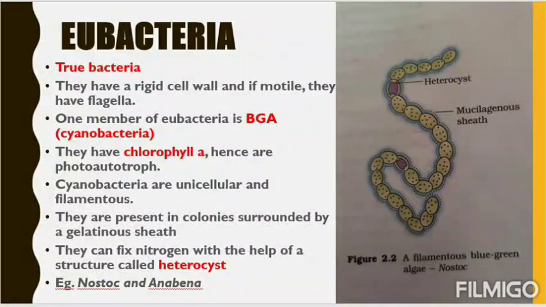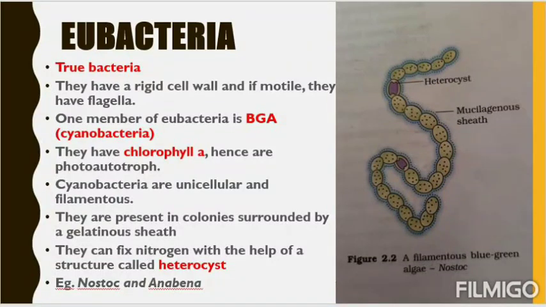Eubacteria is the true bacteria because the cell wall is very rigid, very strong, and if motile, they have flagella. See, some are motile, some are non-motile. If they are non-motile, then no problem. If they are motile, then they should have flagella. So this is the very advanced type than the Archaebacteria. Archaebacteria was very primitive type, but Eubacteria is very advanced type because they have rigid cell wall, they have flagella.